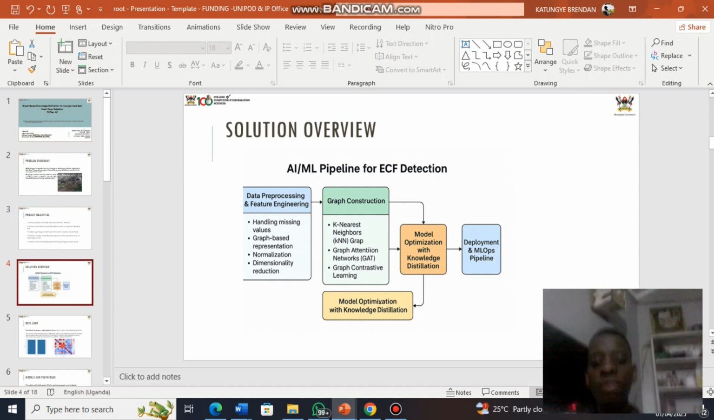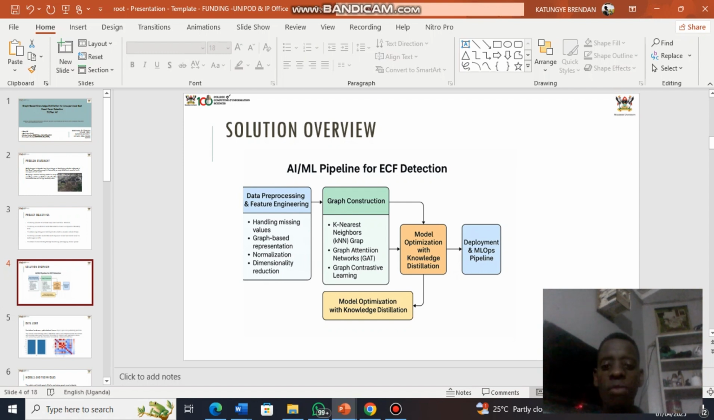And then the session overview about our AI machine learning model pipeline. The first step is data preprocessing and feature engineering, whereby we handle the missing values. These were handled by removing the rows that had missing values, and then for the graph-based representation, we normalized it, made sure it is balanced, and then applied dimensionality reduction to make it light for easy loading.